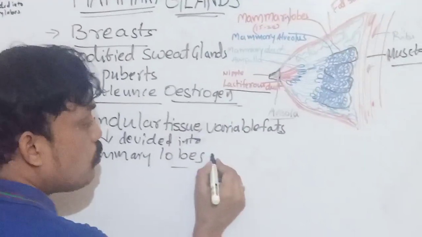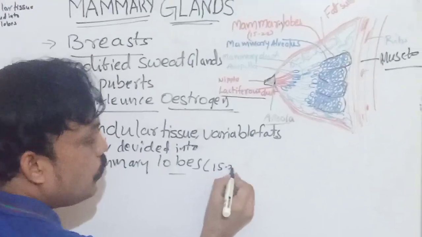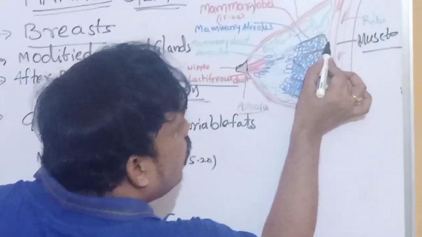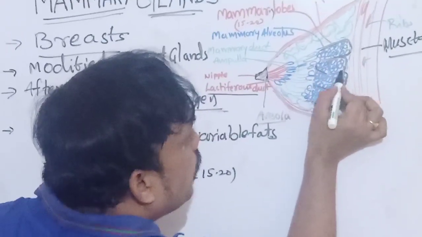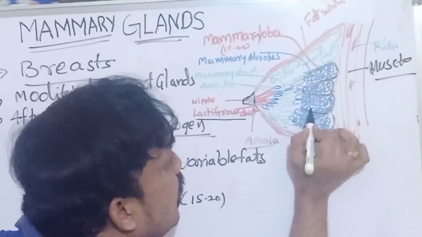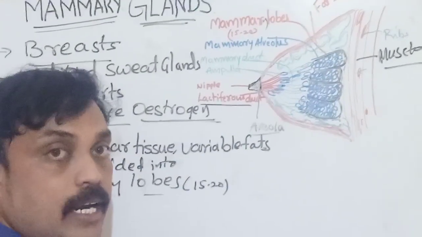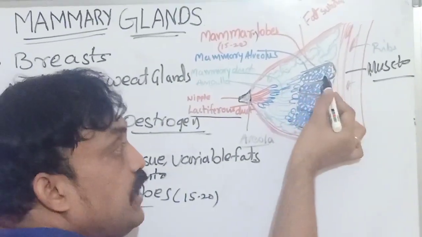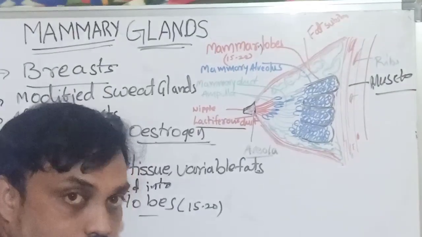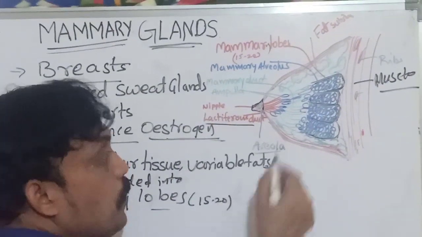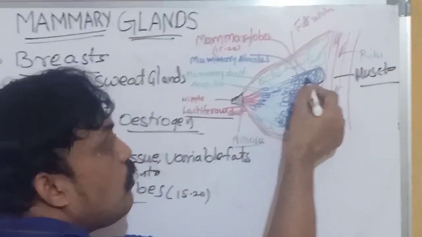How many mammary lobes? 15 to 20. Whatever I have drawn is only 4 lobules, but each glandular tissue is divided into 15 to 20 lobules. It is not possible to draw 15 to 20, so I drew only 4 to make it easy to understand.